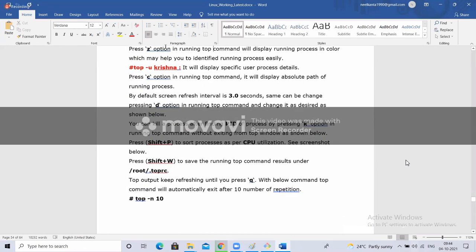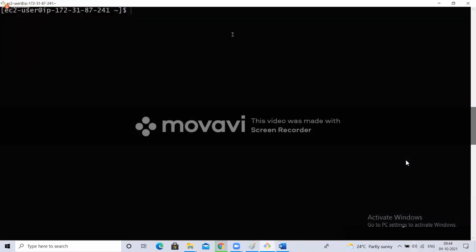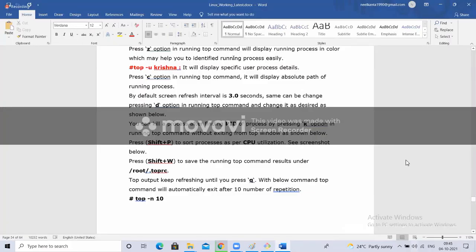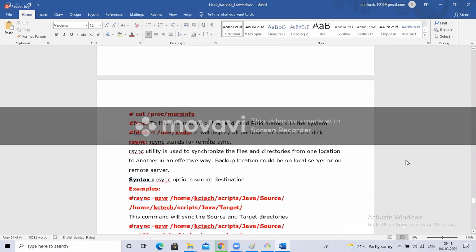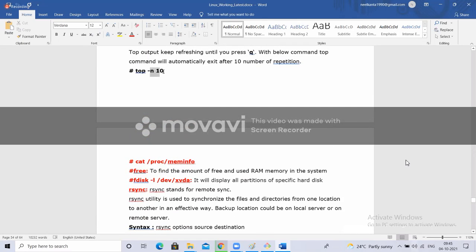Top will list all the processes, but for every application there will be a user owner, right? I want to list based on a specific user: what are all the processes running by one specific user? That user's processes I want to know. Top minus u username. If you give that, it will list only the processes running by that user, in that order. Understood? I want only the top 10 processes: top minus n 10.